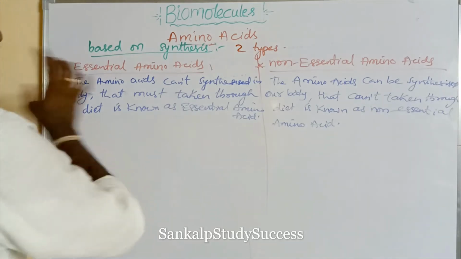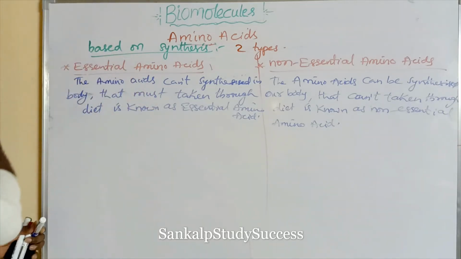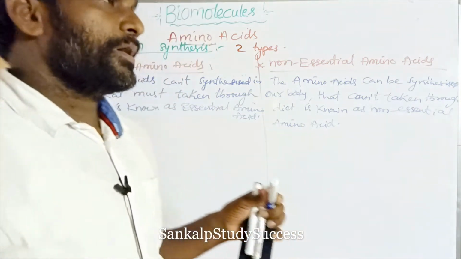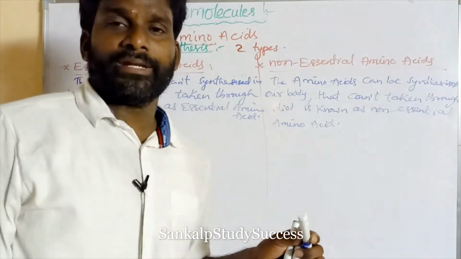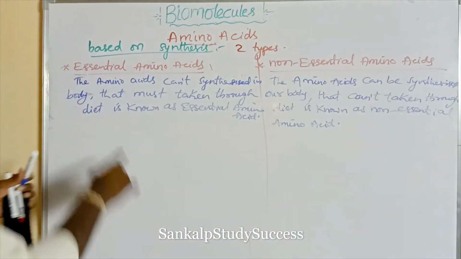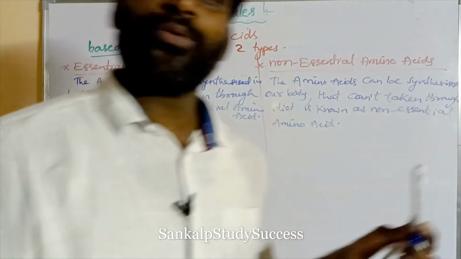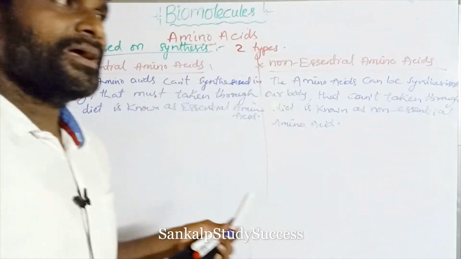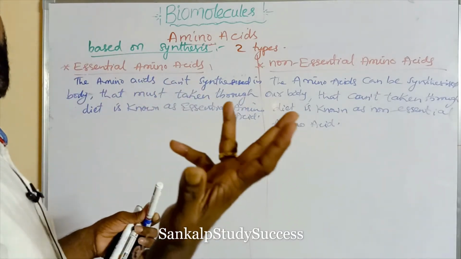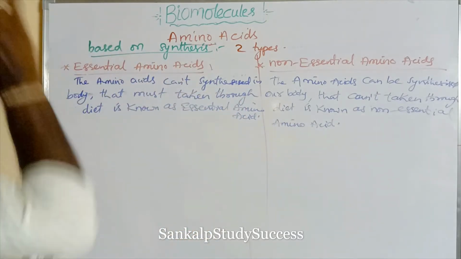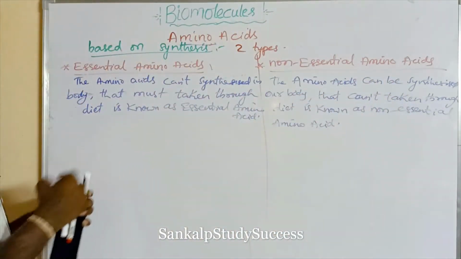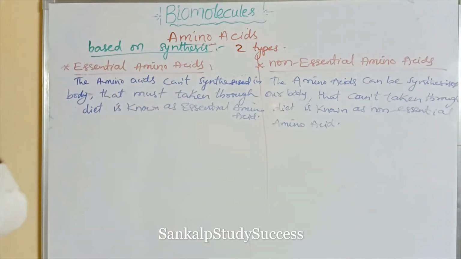So these are necessary for the body. If there is a deficiency of amino acids, it causes diseases. We know that the deficiency of protein causes kwashiorkor. Similarly, the deficiency of essential amino acids causes kwashiorkor. Amino acids are the monomers of proteins, so the deficiency of essential amino acids causes so many diseases, like kwashiorkor, right?